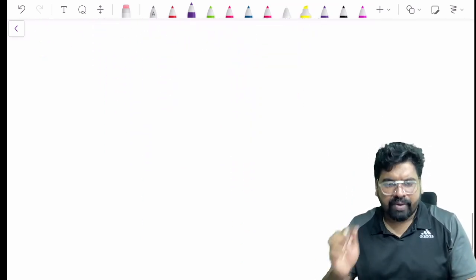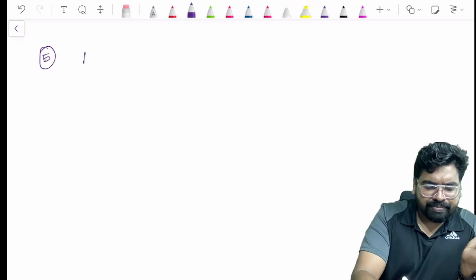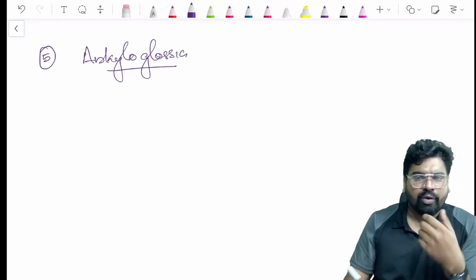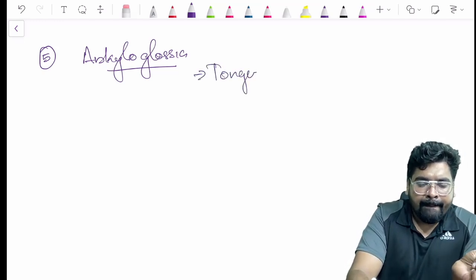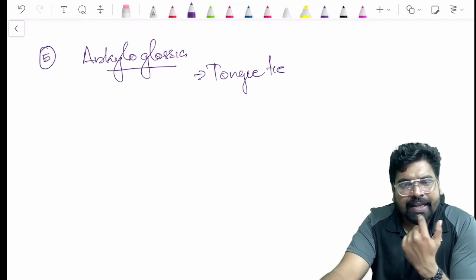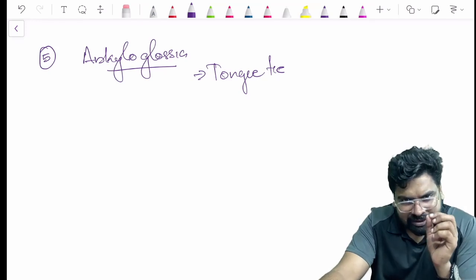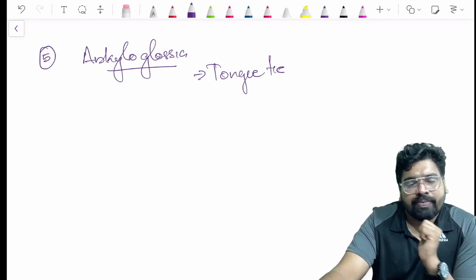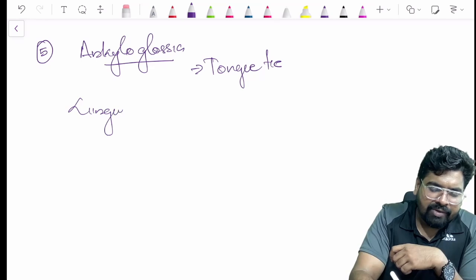Now, one last one. You may have heard about a term called ankyloglossia. Now, what is ankyloglossia? The simple term is tongue tie. Tongue tie means you have a lingual frenum which connects your tongue. You can see your lingual frenum if you look in the mirror and raise your tongue. You can see a thin mucus membrane, a frenum, that connects your tongue with the floor of the mouth. It is called a lingual frenum.